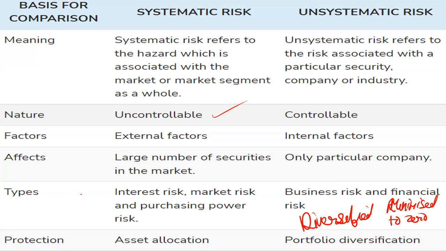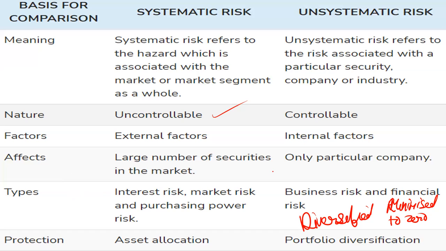But on the other hand, you can't diversify the systematic risk. Why? Because it is related to the external factors which are not part of your business. It can't be diversified, it can't be controlled. Whether your business is existing or not, the presence of systematic risk will be there.